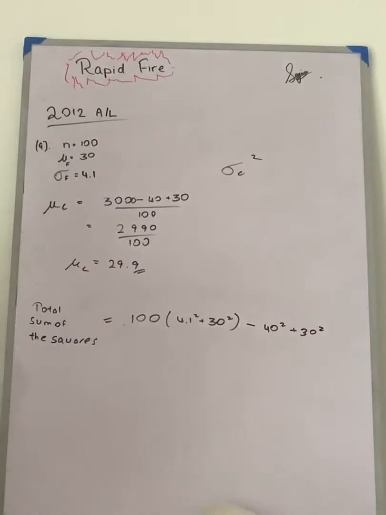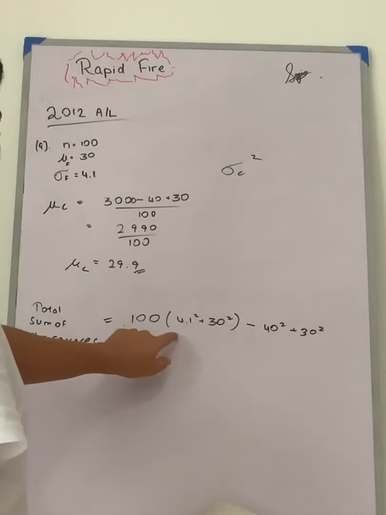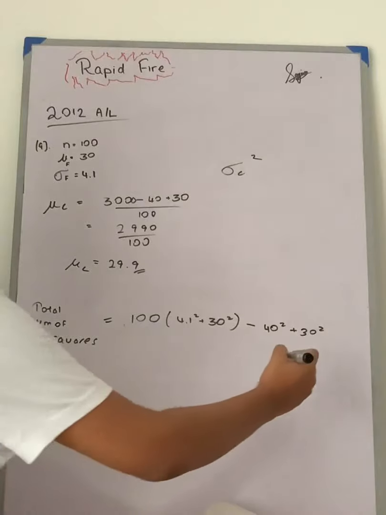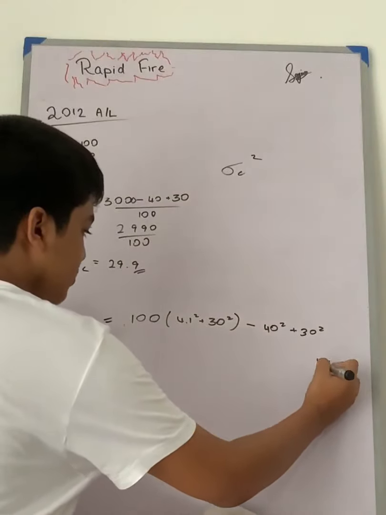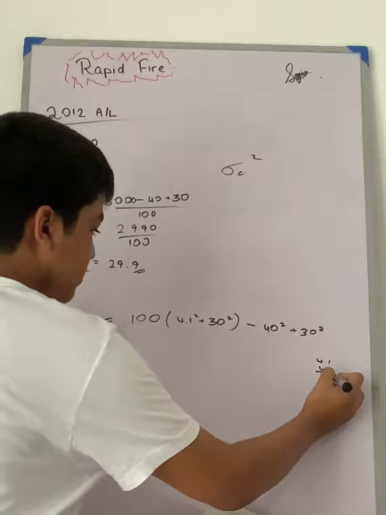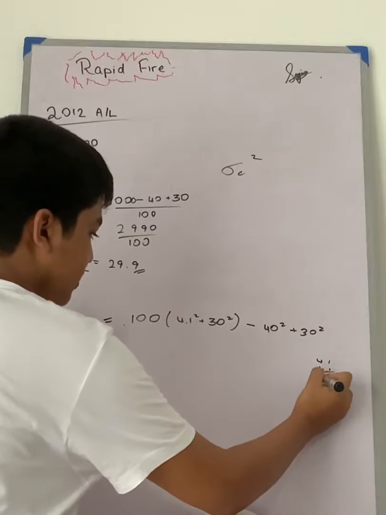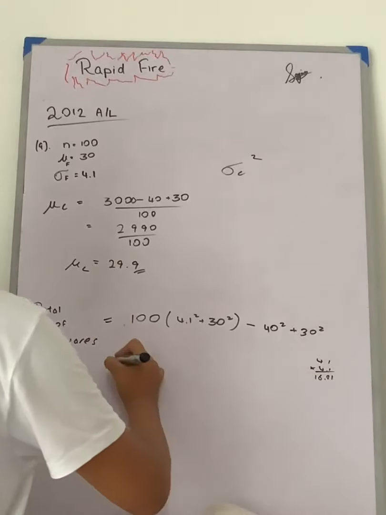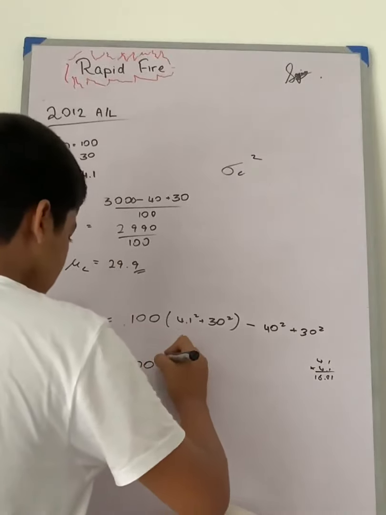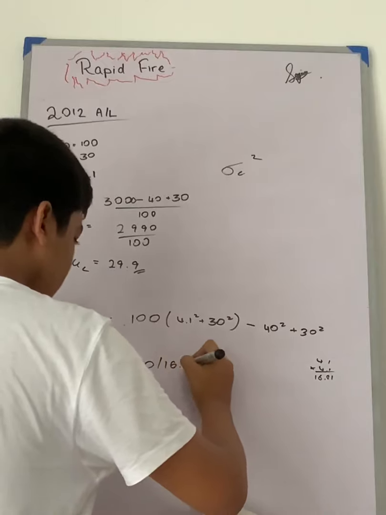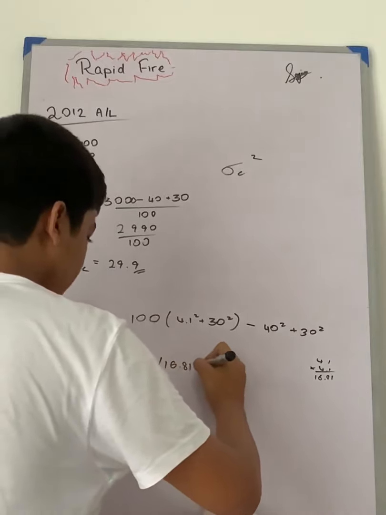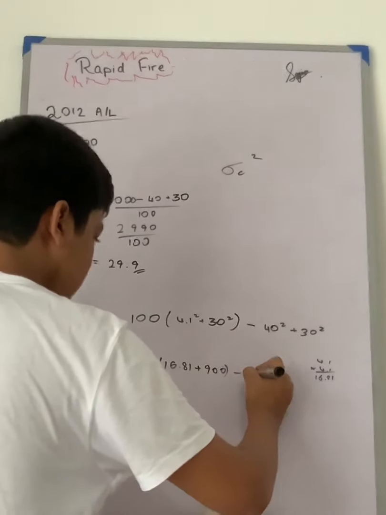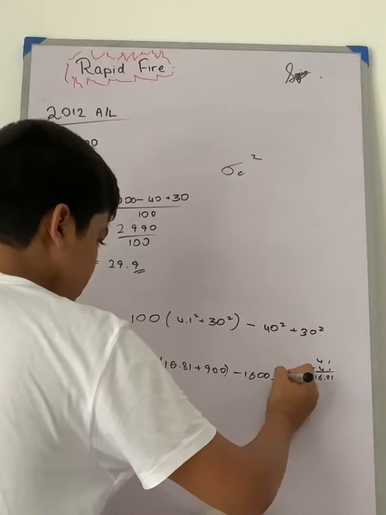So when we simplify this, we are going to get this as 4.1 into 4.1, which is 16.81. Alright. So 100 into 16.81 plus 900, minus 1600 plus 900.